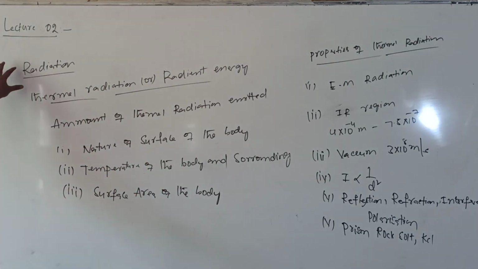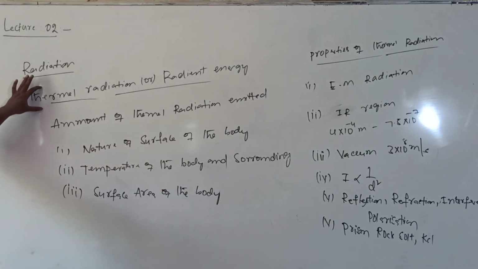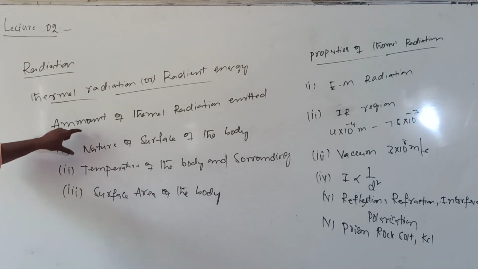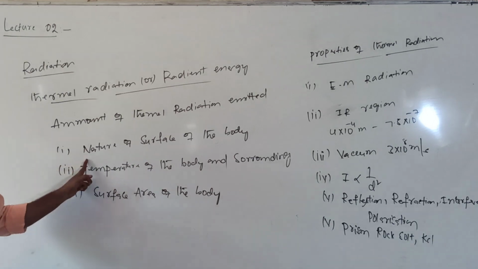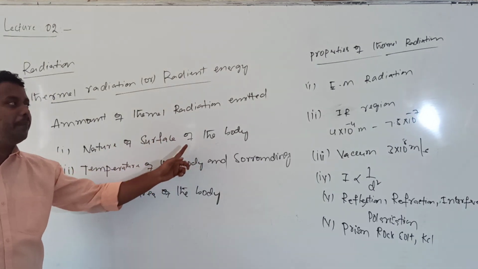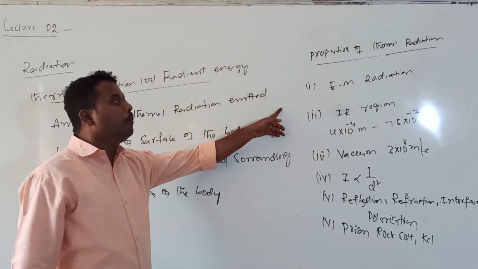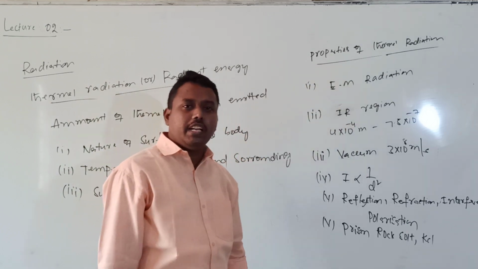The heat energy which is transmitted by the method of radiation is called thermal radiation. And these are the properties on which the amount of thermal radiation emitted by a body depends.